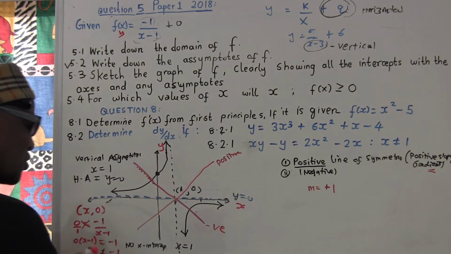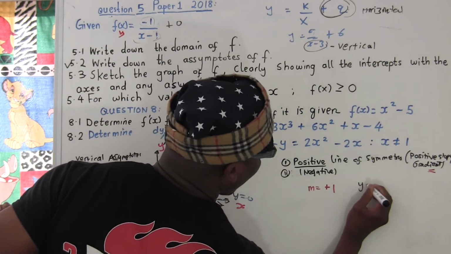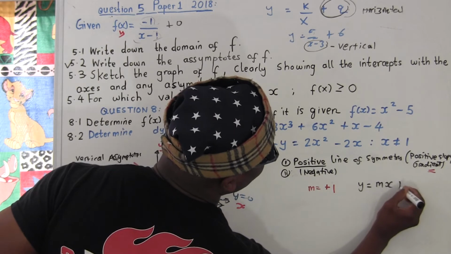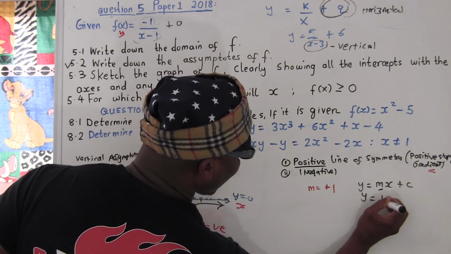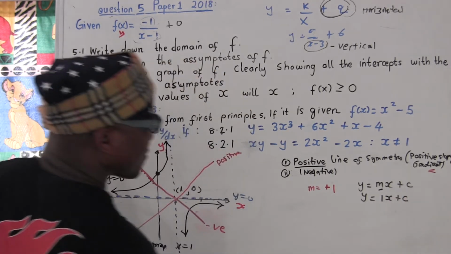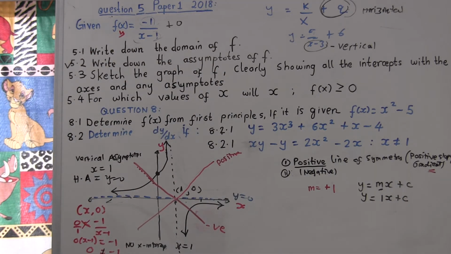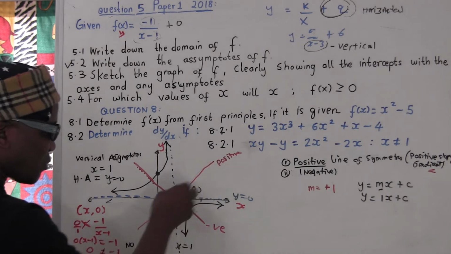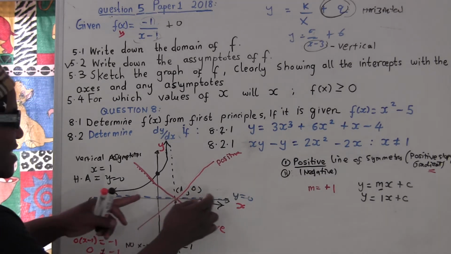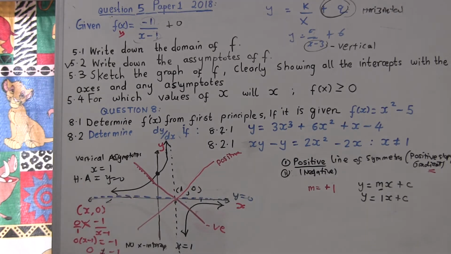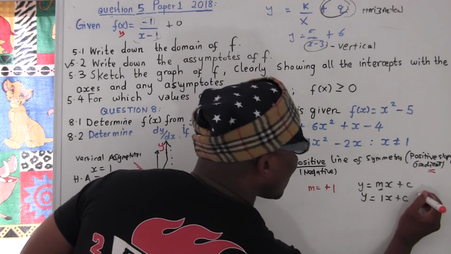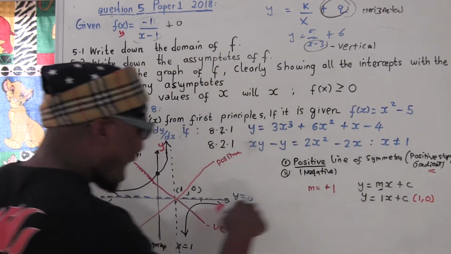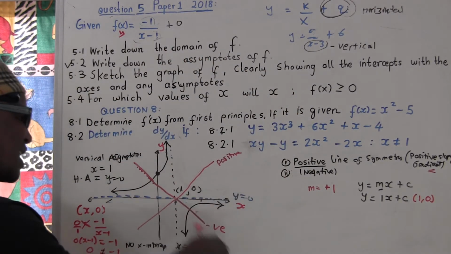So let me get the positive line of symmetry. The equation of a line is y equals mx plus c. So we know m equals positive 1, so y equals 1x plus c. So how am I gonna get c? To get c, look, which point lies on this positive line of symmetry? The point where the asymptotes meet, which is 1, 0. So that's a point which lies on both these asymptotes. So 1 and 0 lies on this positive line of symmetry, even the negative line of symmetry.